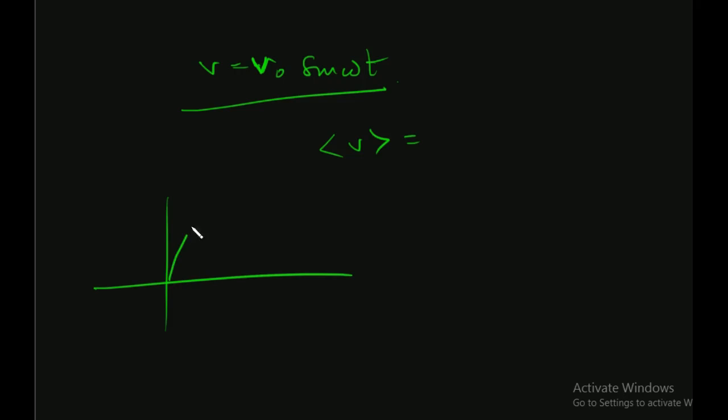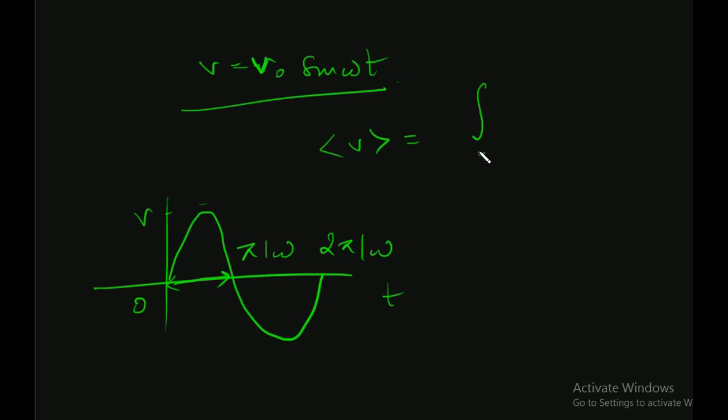Now in the same equation, we have to find out the average velocity. How will you find out? Average velocity we have to find out, right? First we have to specify from where to where we have to find it. Suppose I first take 0 to pi by omega. In this interval of time, I have to find out the average velocity. Obviously average velocity is total displacement by total time.